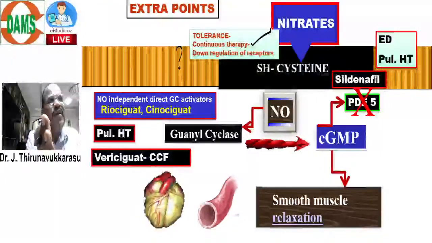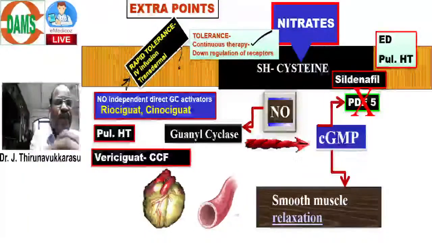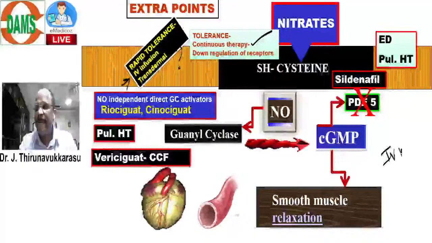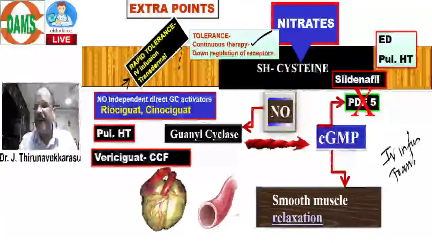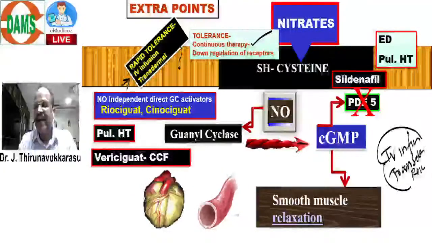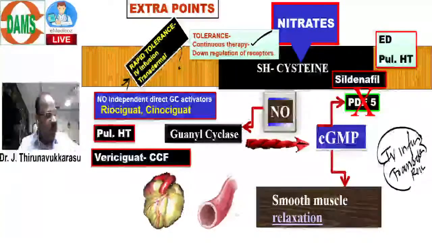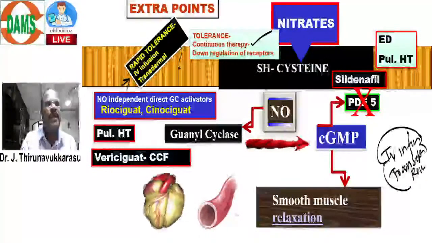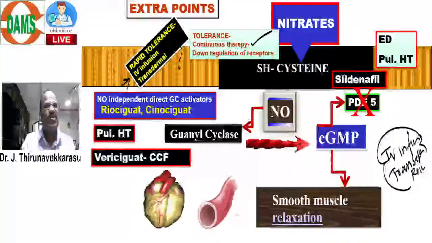For example, if we give intravenous infusions of nitrate, or a transdermal patch, in these routes nitrates are continuously delivered. Because of continuous delivery, there is down regulation of receptor, thereby the drug may develop resistance, that's called tolerance.